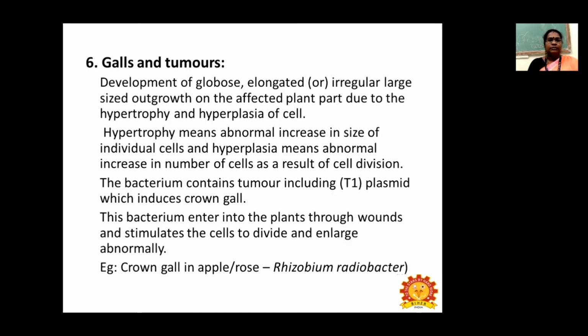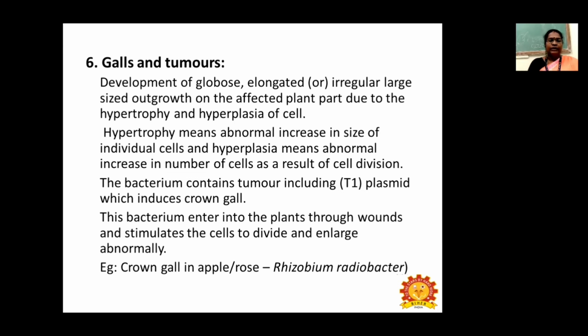The next symptom is galls and tumors. This is the development of globose, elongated or irregular large-sized outgrowths on the affected plant parts due to hypertrophy and hyperplasia of the cells. Hypertrophy means abnormal increase in the size of individual cells, and hyperplasia means abnormal increase in the number of cells as a result of cell division.